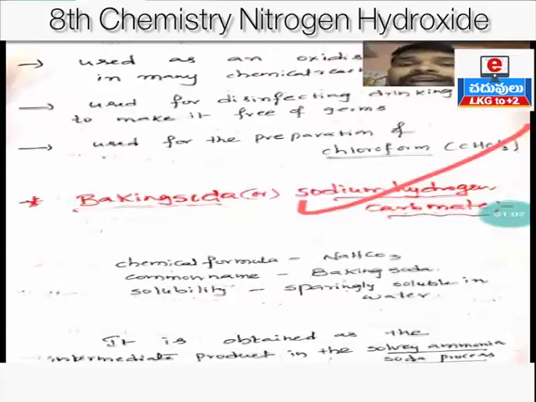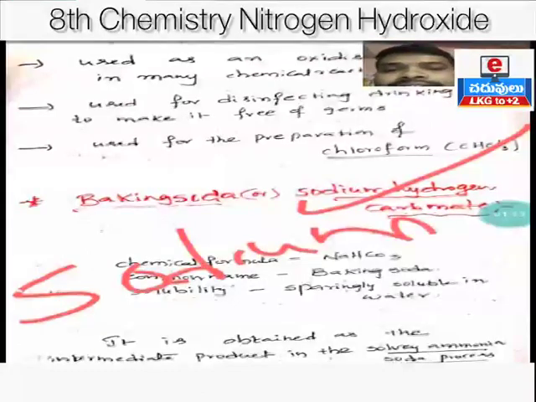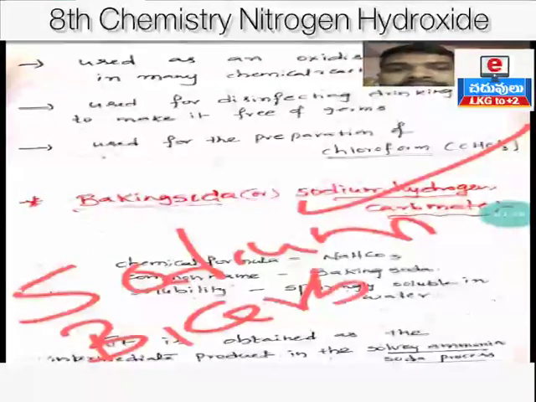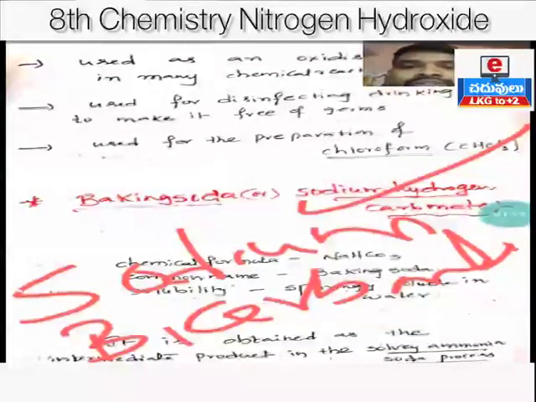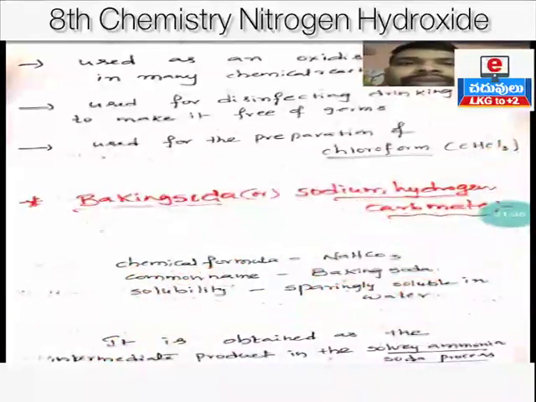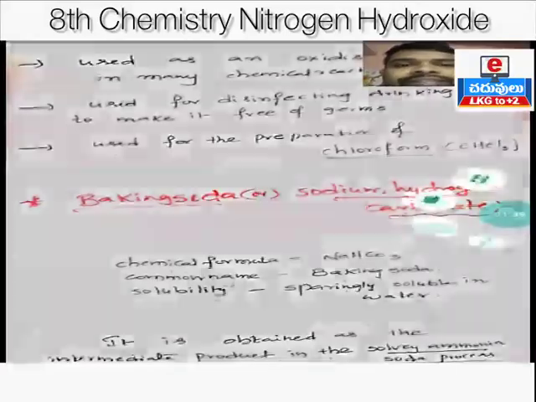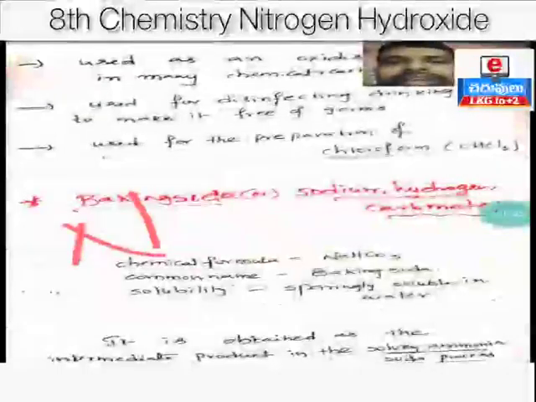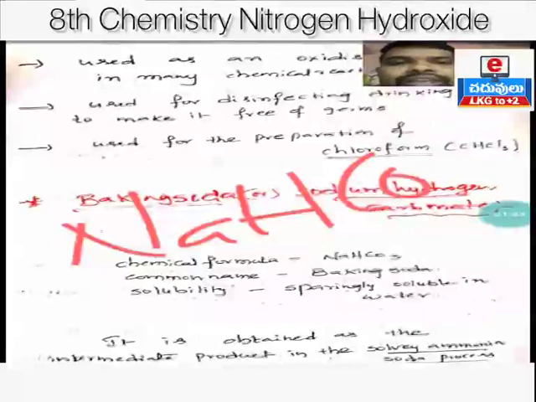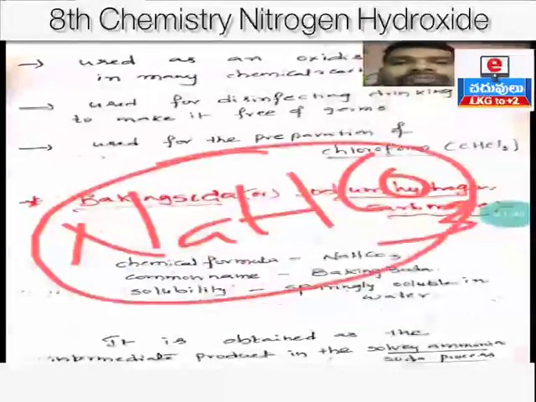Okay, it is also called sodium bicarbonate. So it is also called sodium bicarbonate or sodium hydrogen carbonate. Clear? So these two are the chemical names of baking soda. Common name is baking soda. Okay, clear? And the chemical formula of baking soda or sodium hydrogen carbonate is NaHCO3. So this is the chemical formula of baking soda.